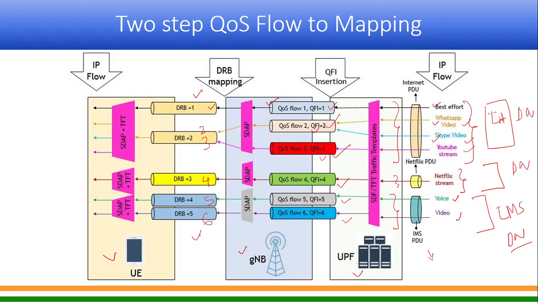SDAP is nothing but the service data adaptation protocol, which is a new protocol which has come in 5G between UE and G node B for this DRB mapping. And again, when it reaches the UE, it will be able to segregate based on the filter set it has. It will be able to segregate all those IP flows separately, and then the services are enjoyed. So any question on this slide?